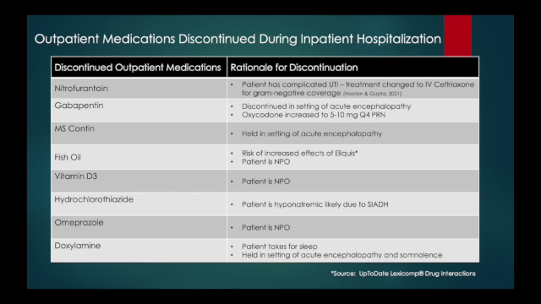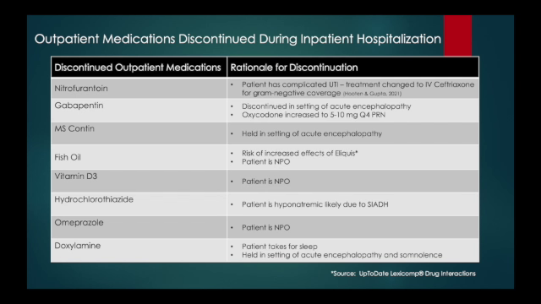And next we have fish oil. As discussed earlier, it can increase the effects of Eliquis. Didn't want to put the patient at risk for bleeding, and it's just a supplement. These are often held in the hospital. Also, the patient is NPO, so I don't know of any IV formulations of fish oil that would be appropriate. The patient did not have a Dobhoff tube or an NG tube for enteral nutrition. Next, we have vitamin D3. Again, the patient is NPO. It's more of a supplement, not really detrimental to her acute condition.